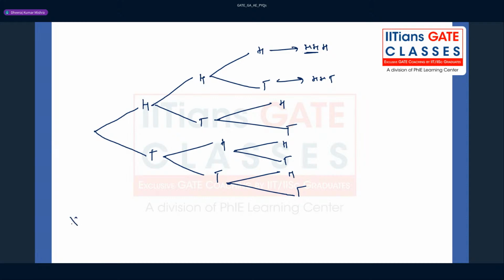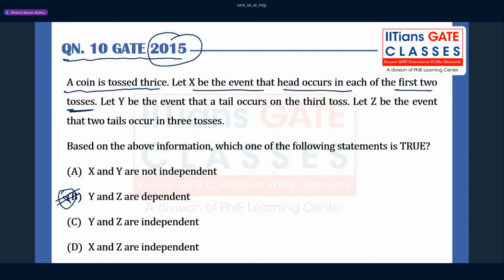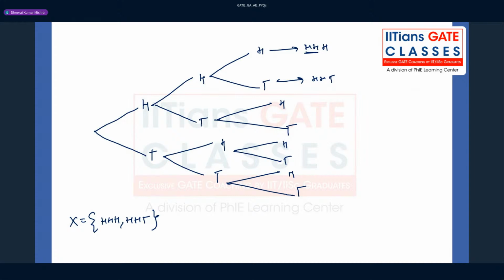So I'm just going to write here X event. Event X is going to be HHH and HHT. Okay, please consider this. According to the question given, X is the event that head occurs in each of the first two tosses. So you can also consider that head is there, head is there, and this head also can come. Because this is a random experiment, this X is going to be part of the sample space. Okay, so this is the event X.